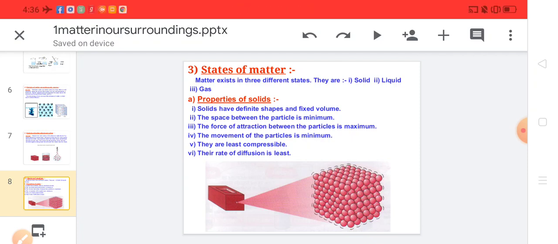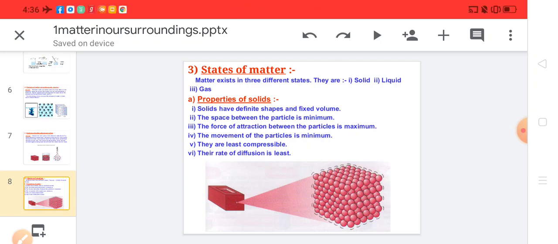The particles of solid are very closely attached to each other because of the maximum attraction force. So we say that the force of attraction between the particles of solid is maximum.